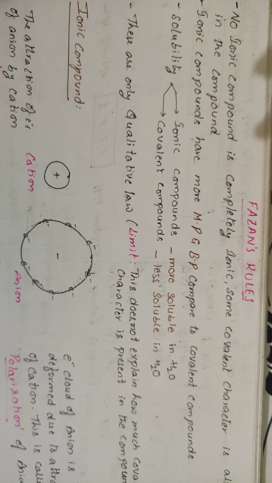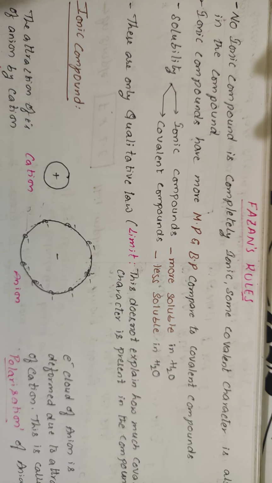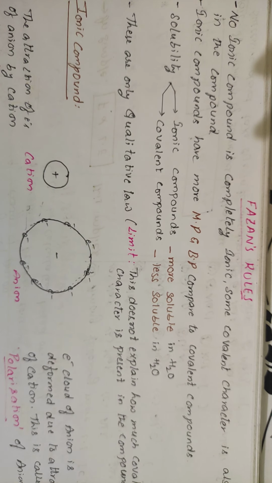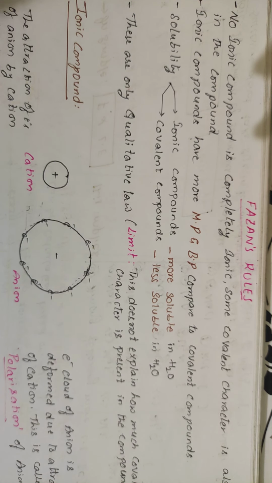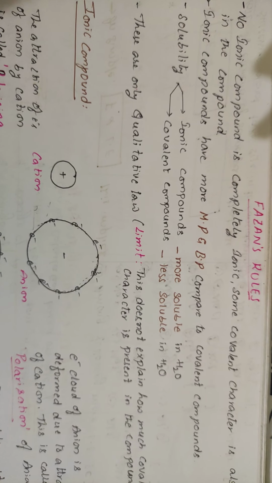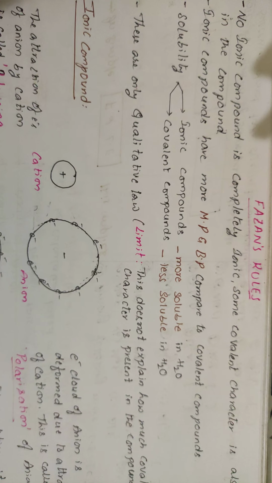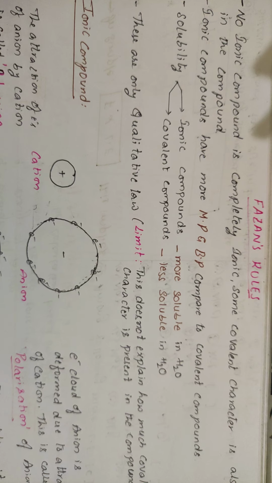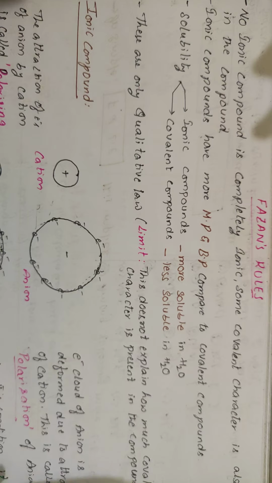No ionic compound is 100% ionic, and some amount of covalent character is present in the ionic compound. How much ionic character is present in the compound we will calculate at the end of this chapter, by using the dipole moment. But what does this rule say? It says that no ionic compound is completely ionic, meaning a 100% ionic compound you will not find. Anyhow, some amount of covalent character will be present in that particular compound.